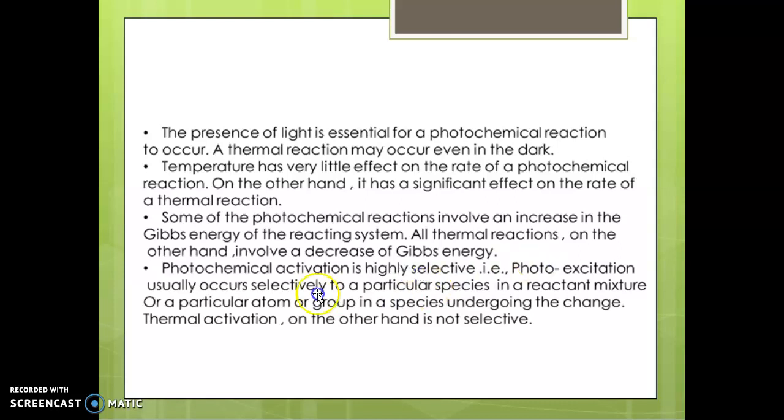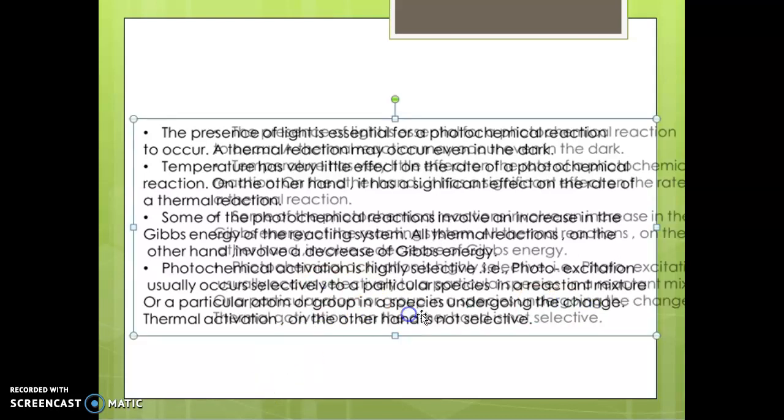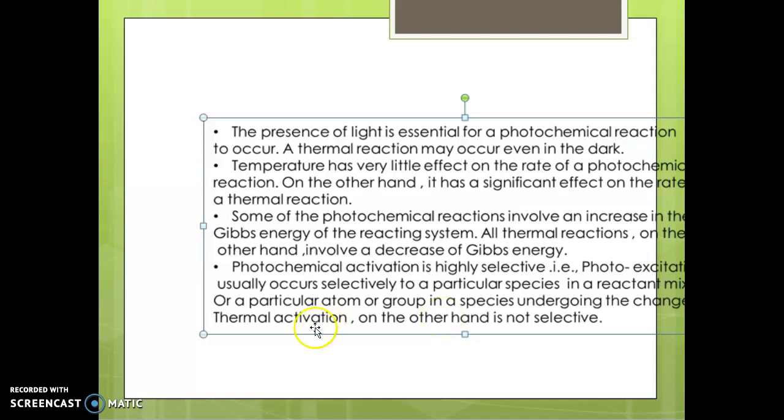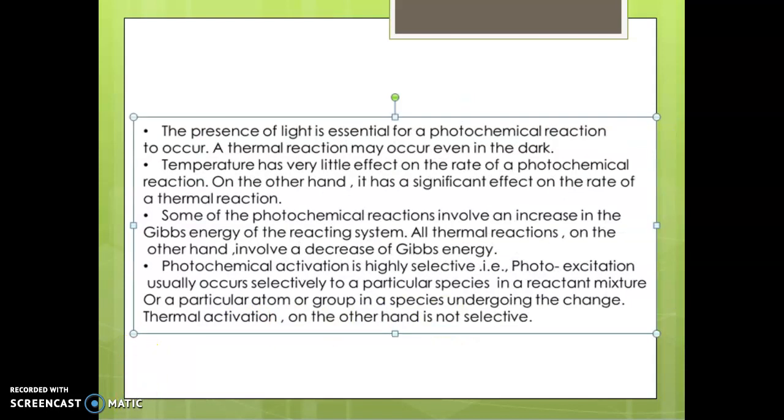Photoexcitation usually occurs selectively to a particular species. That is, photoexcitation occurs to a particular molecule in a reactant mixture, or a particular atom or a group in a species undergoing the change. Thermal activation, on the other hand, is not selective. Thermal reaction is not at all selective.